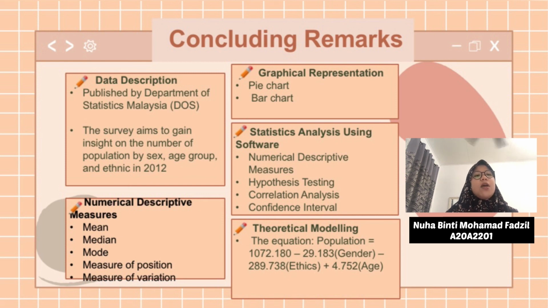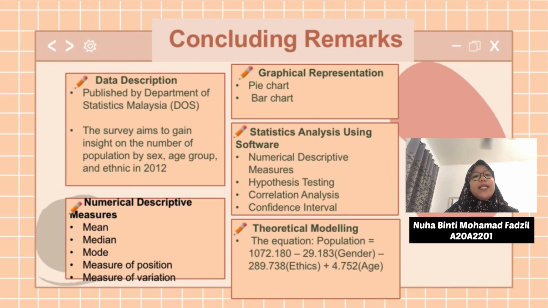Fourth is statistical analysis using software. We chose four methods: one, numerical descriptive measure; two, hypothesis testing; three, correlation analysis; and four, confidence interval. The last is theoretical modeling.